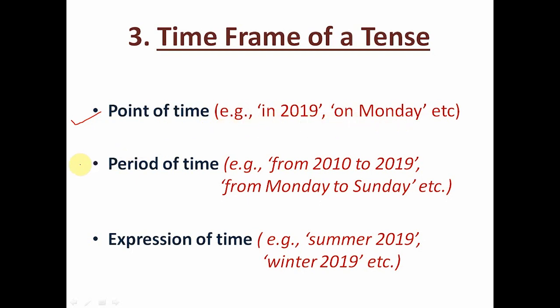The second one is period of time. Period of time is that time which denotes a specific duration of time. For example, from 2010 to 2019, from Monday to Sunday, from Monday to Saturday, from Thursday to Sunday, etc. The third one is expression of time. Expression of time denotes the combination of both point and period of time. For example, summer 2019, winter 2019, summer 2018, etc.